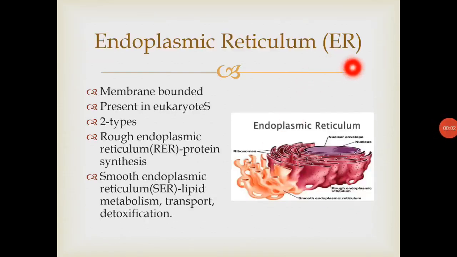Endoplasmic reticulum or ER, they are present. They are also membrane bounded. They are present in eukaryotes, that is animal and plant cells. There are two types of endoplasmic reticulum: rough ER and smooth ER. They are also named as RER and SER.